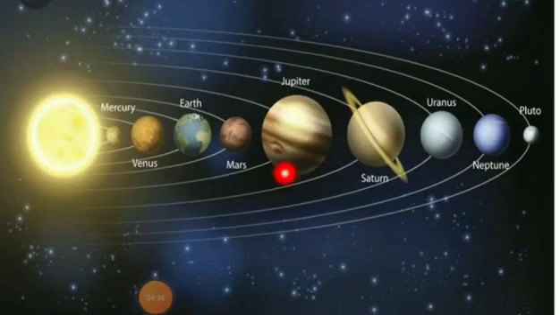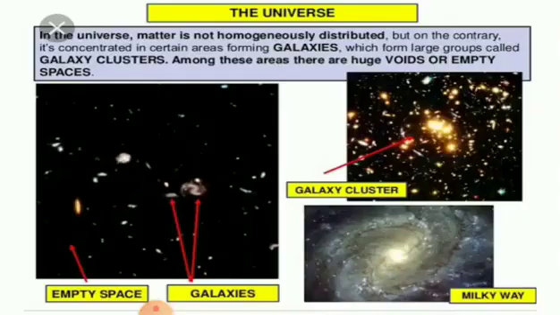The stars and the galaxies are the constituents of the universe, right? Our sun belongs to the galaxy called the Milky Way. Billions of such galaxies form the universe. Matter is not homogeneously distributed, but on the contrary it is concentrated in certain areas forming galaxies, which form large groups called galaxy clusters.